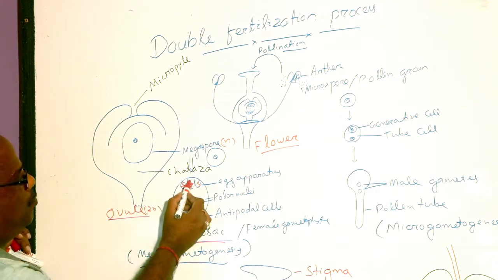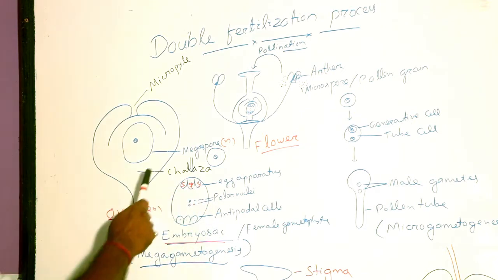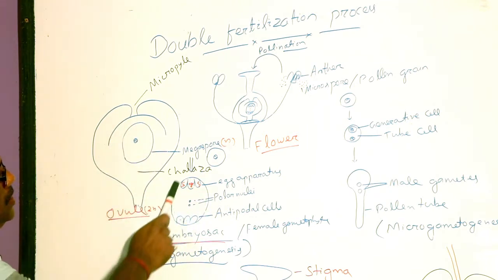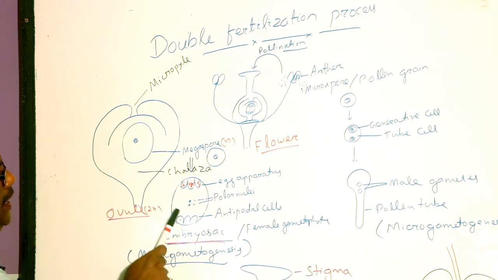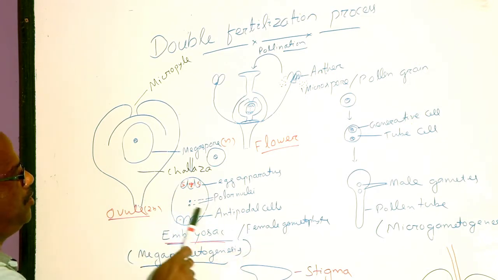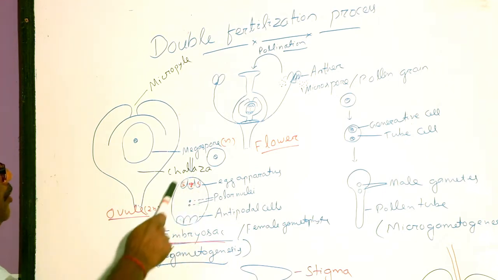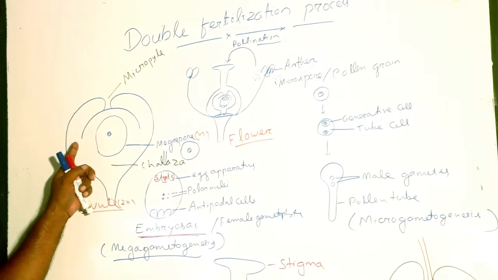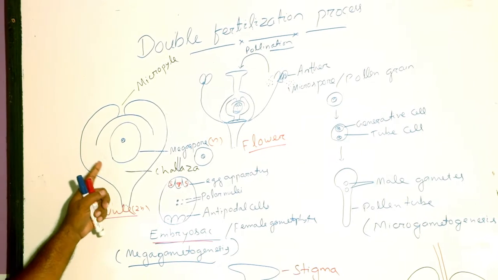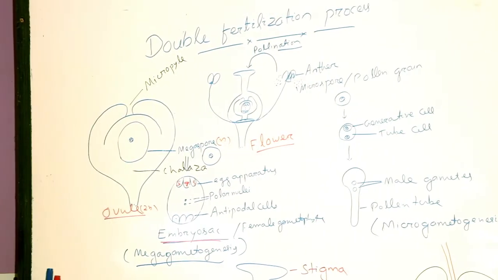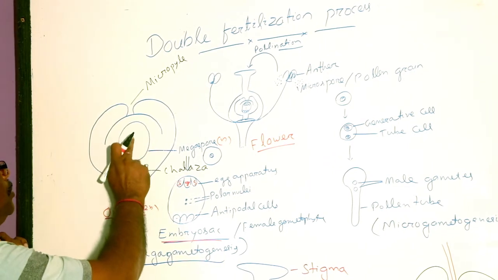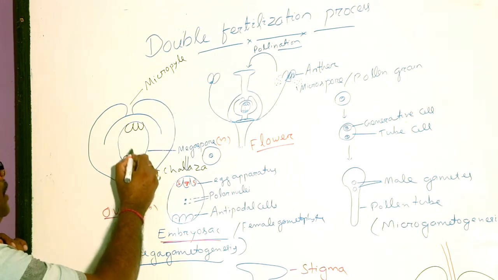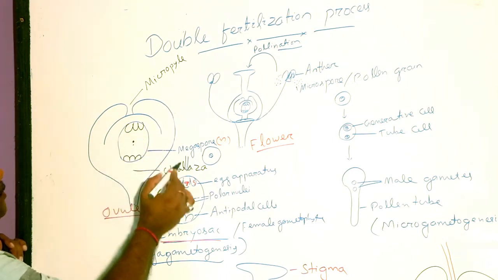Embryo sac bears 1 egg or female gamete. So this megaspore inside the ovule germinates to form a small haploid 7-celled 8-nucleated plant that is called embryo sac or female gametophyte. This female gametophyte or embryo sac is always present inside the ovule, as ovule is indehiscent. Ovule has an extra covering, integument, so the embryo sac is always present inside the ovule. That means this megaspore on further development germinates to form a 7-celled 8-nucleated plant, that is embryo sac or female gametophyte.